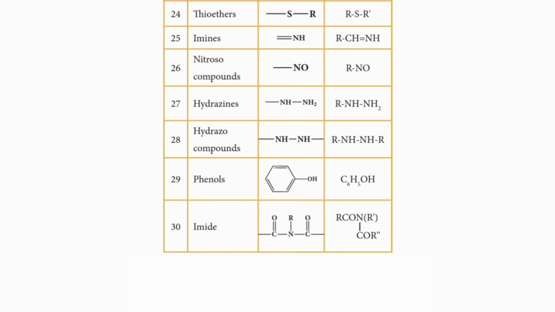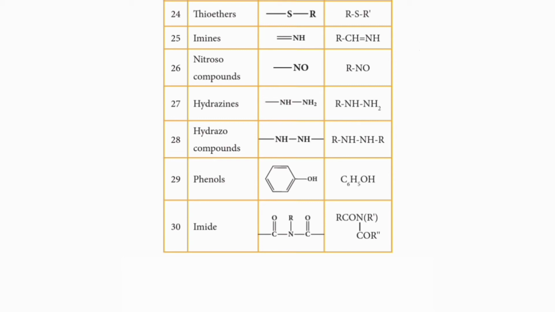The 28th class of organic compound is hydrazo compounds. Here it is also a derivative of hydrazine, NH2 bond NH2. On each nitrogen atom, one hydrogen atom is replaced by some alkyl groups or any other aryl groups.